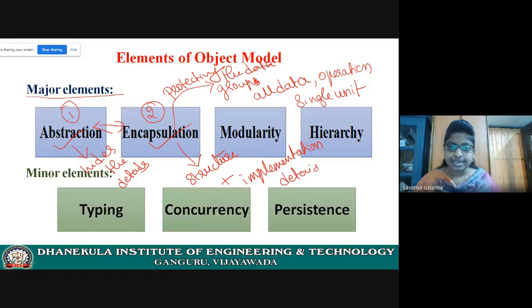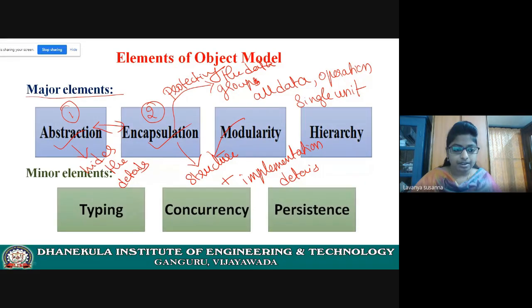That means it is protecting the data from external interference. Don't get confused between abstraction and encapsulation. Both hide the details, but encapsulation protects the data from external interference. It will hide the structure of the object and all the implementation details of the object.